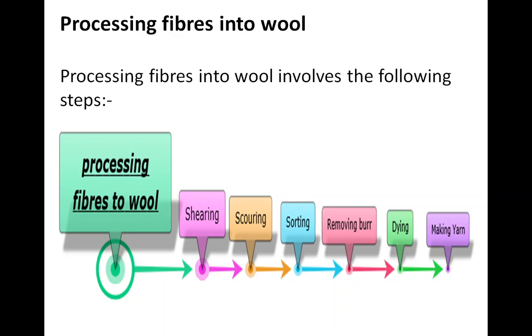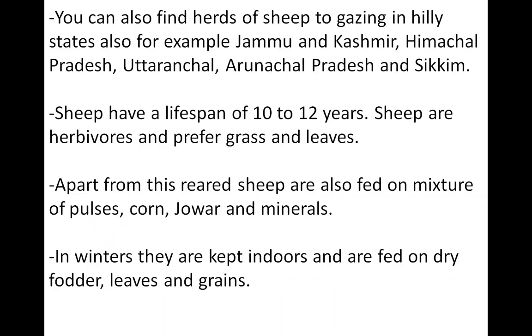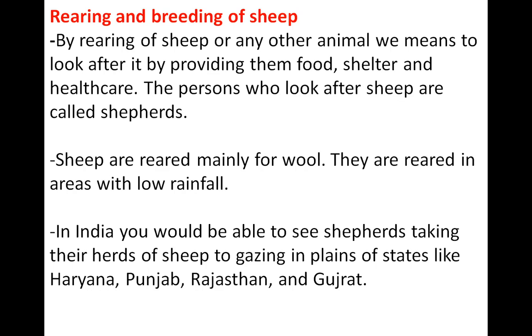Before that, we will revise the rearing and breeding of sheep, what we have learned. Rearing means the shepherd is taking care of the sheep by providing them food, shelter and health care. In different states of India, we observe this rearing and breeding of sheep. Many states are there that we have learned.